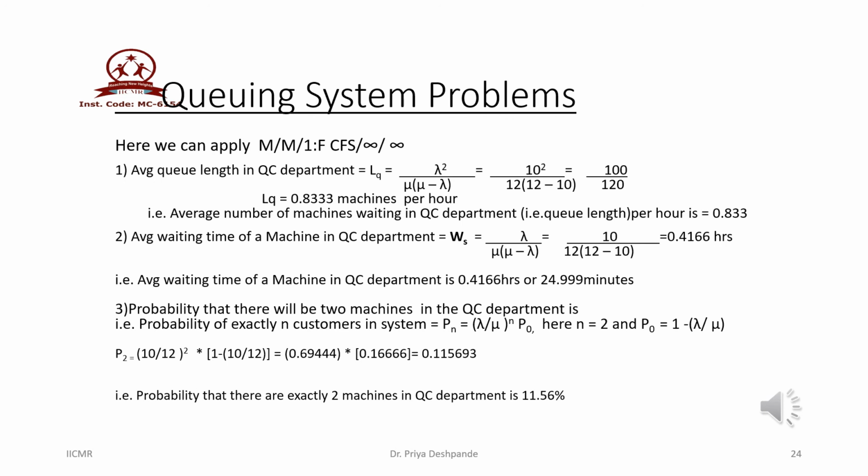That is, the probability that there will be exactly 2 machines in the quality control department is around 11.56%. So I hope the concept of the M/M/1 FCFS infinity queuing model is clear with this example.